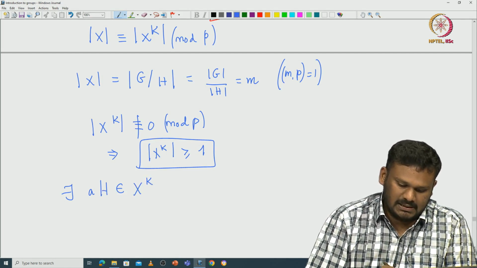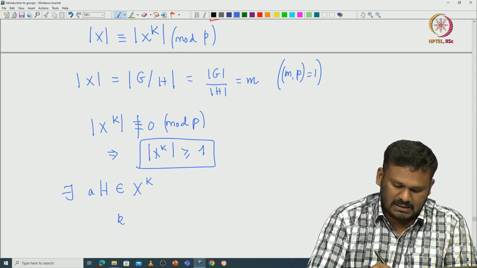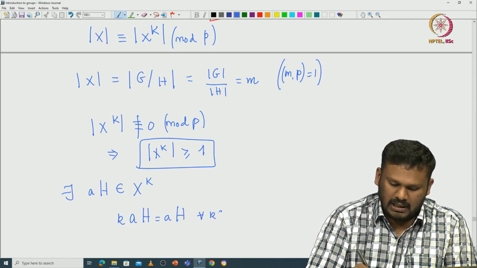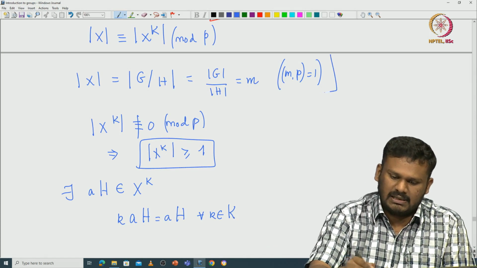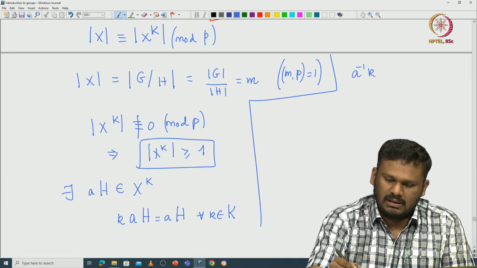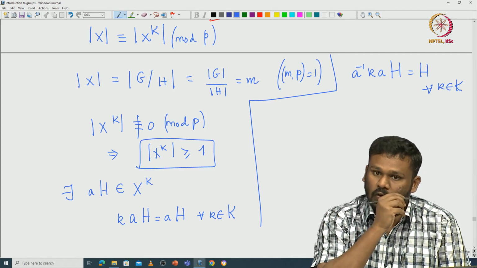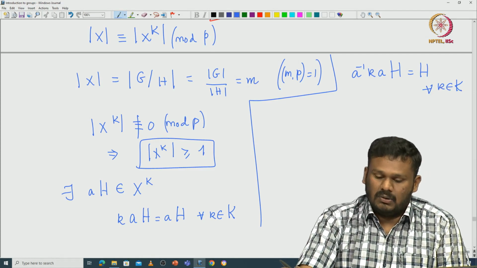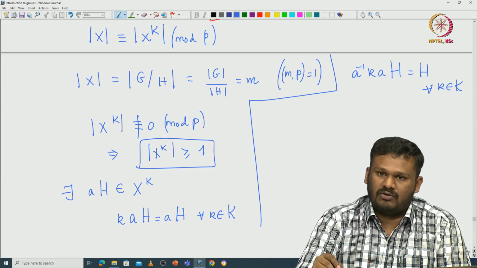If you translate this, it means K acts trivially on this coset for all K in capital K. So let's rewrite this as follows: A inverse K A H equals H for all K in capital K. So you have this fixed A for which A inverse K A H is H for all K in K.